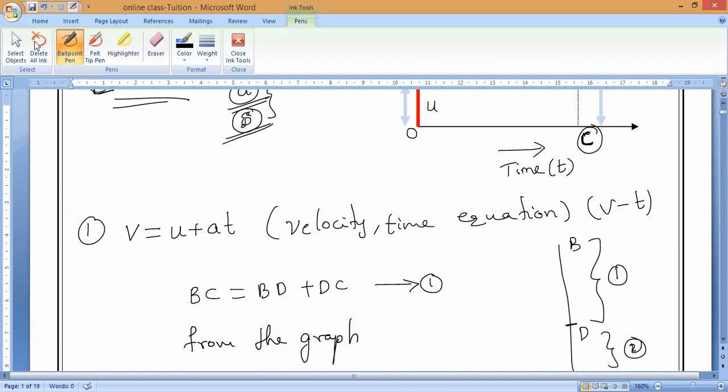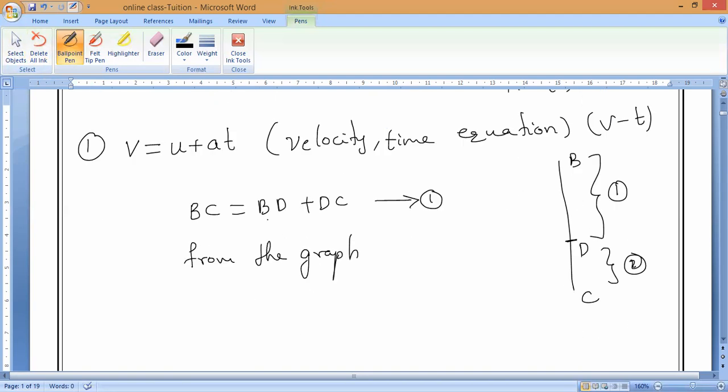From the graph, if you are not speaking here, then you cannot solve an exam. From the graph, as we know, BC is equal to what, guys? Final velocity. Same way, DC is equal to what? DC is parallel to AO or OA. Check it. OA is equal to initial velocity.